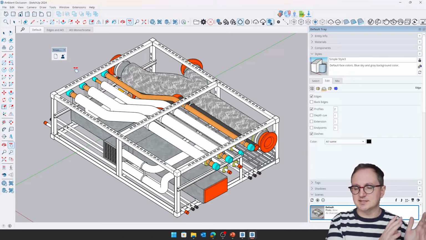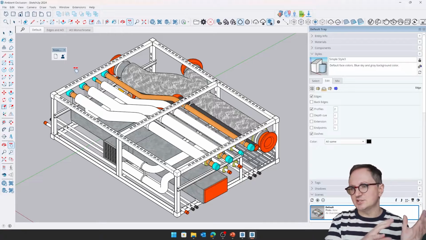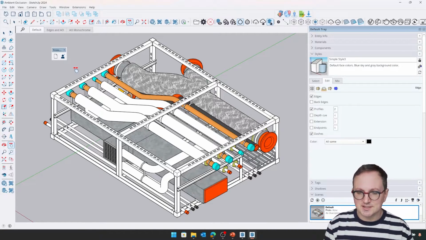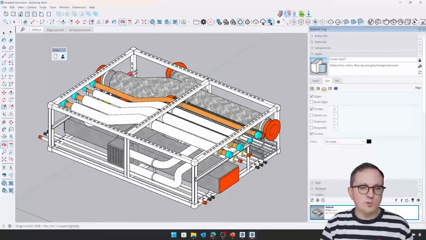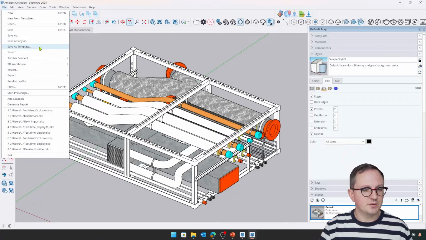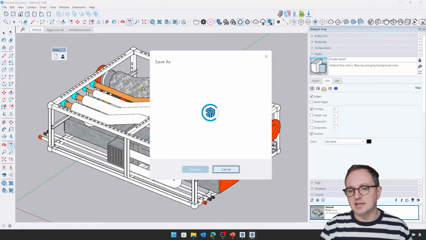However, it kind of existed outside of SketchUp. There was a little bit of integration there, but it's actually the thing that powers all of the SketchUp cloud services. So what we can actually do now, directly from inside of SketchUp, I can actually save my model to Trimble Connect, which I can do by coming to Trimble Connect and doing Save to Trimble Connect.